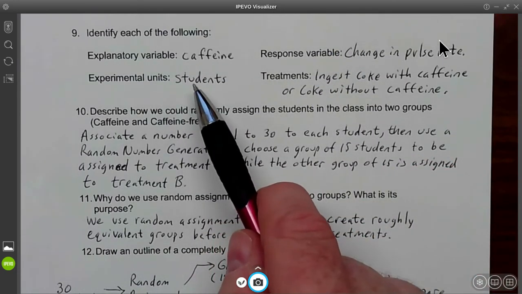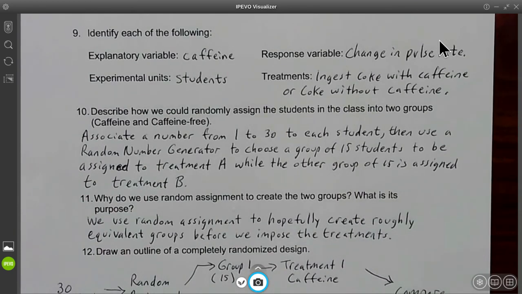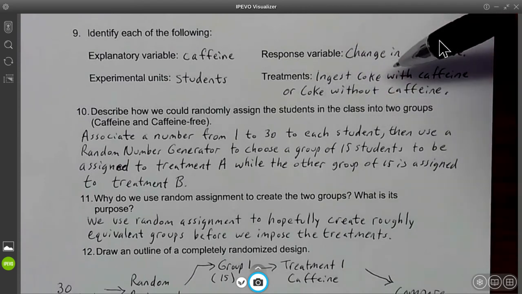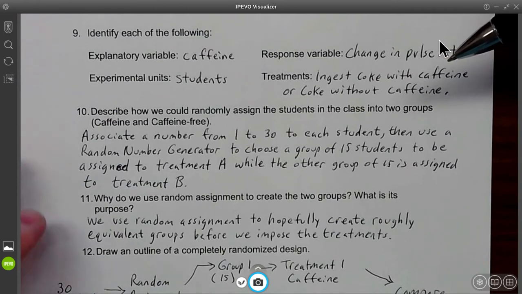So your experimental units in this case would be students. So they'd be called subjects. The treatments that we have are they ingested Coke with caffeine or they ingested Coke without caffeine. They drank Coke no matter what. One of them was decaffeinated and one was caffeinated.